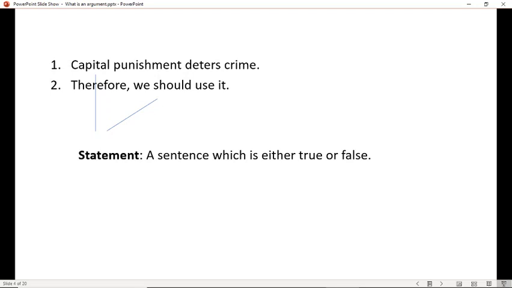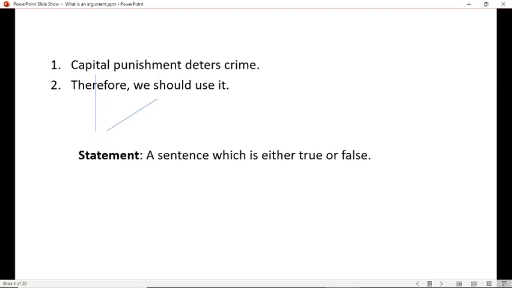It doesn't mean that we have to know whether the sentence is true or false. There's life on other planets counts as a statement. Because either it's true that there's life on other planets, or it's false that there's life on other planets. I don't have to know which is the case. The point is it's still a statement. Now, it might be a true statement. It might be a false statement. We just don't know which.